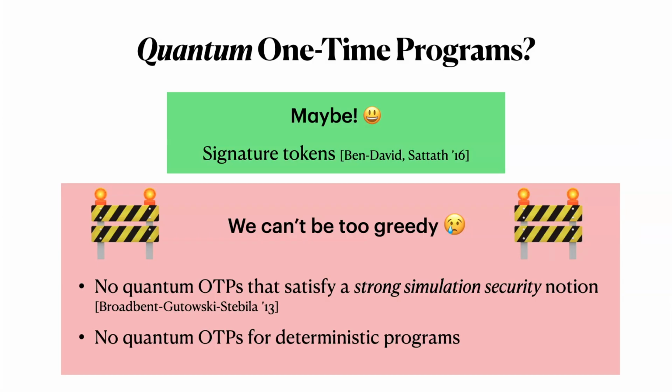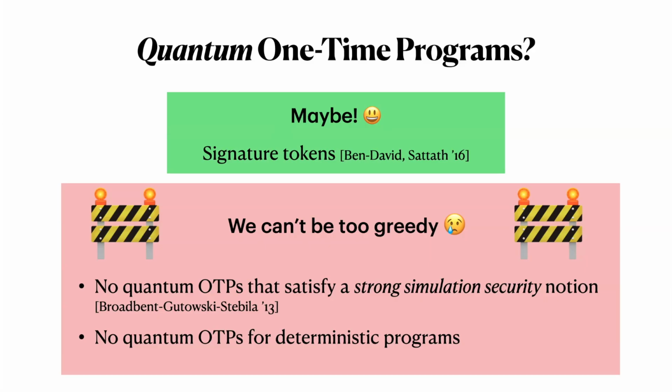Additionally, we shouldn't be able to construct one-time programs for deterministic programs. These are programs where the output of the function is completely determined by the input. And the reason for this is that when you measure the output of this function, it's always a gentle measurement. It doesn't perturb the state. So if you have a quantum program for this function, you can measure the output and then rewind back to the original state.